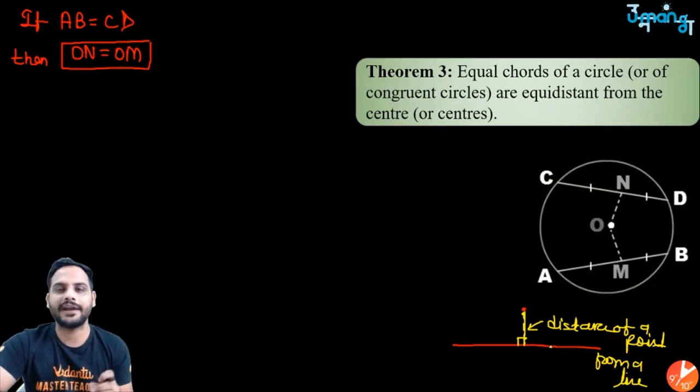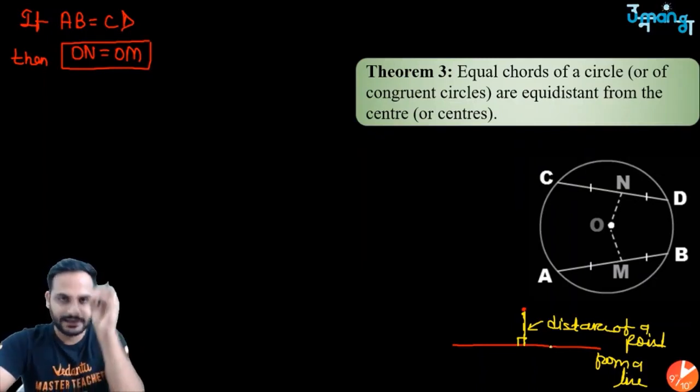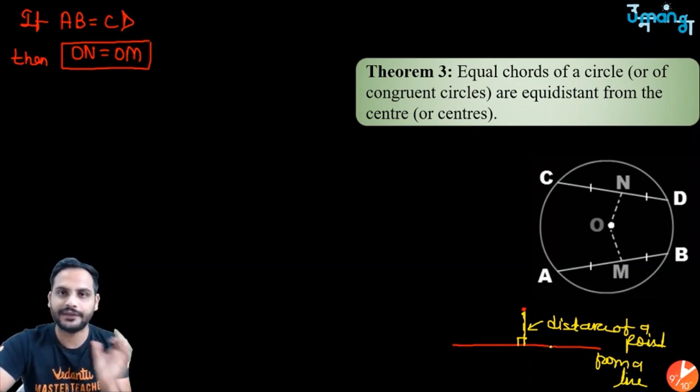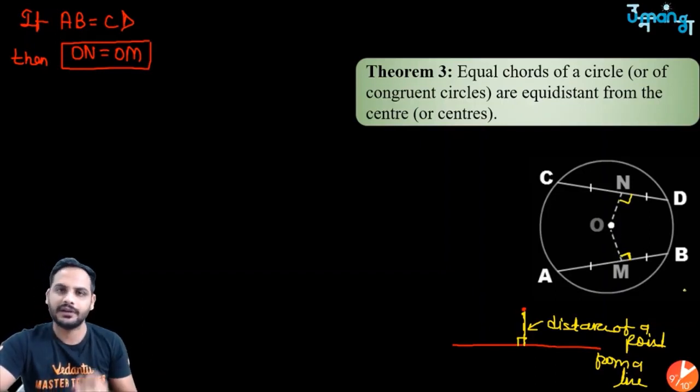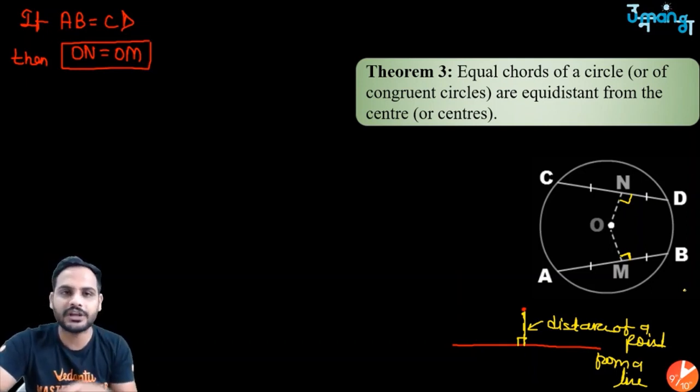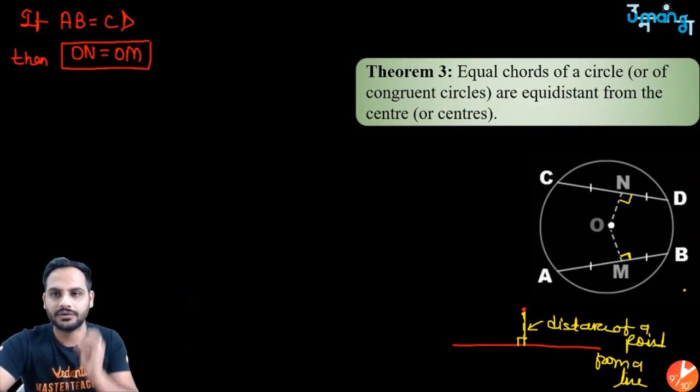So whenever you have to find the distance between a point and a line, drop the perpendicular from that point on that line, measure that distance, and that will be your D. So I am saying ON is the distance, so it is perpendicular, and OM also is perpendicular. So ON and OM are perpendicular to AB and CD. We need to prove that ON and OM are also equal if AB and CD are equal to each other.